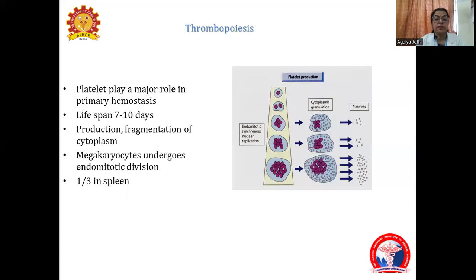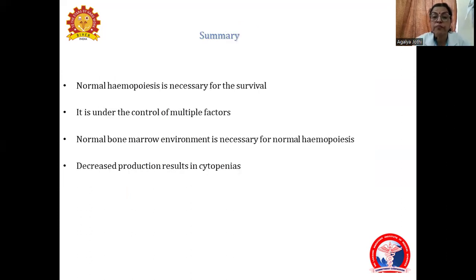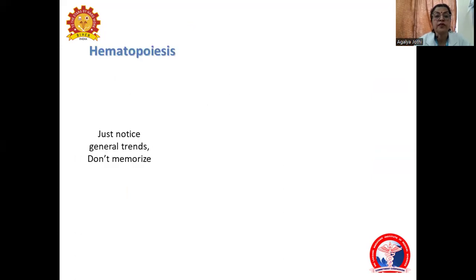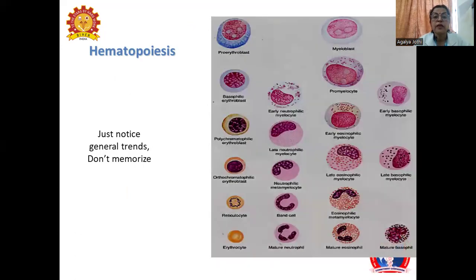Thrombopoiesis begins with megakaryocytes. The megakaryocyte undergoes endomitotic division and then gives rise to platelets. So in summary, normal hematopoiesis is necessary for survival. It is under the control of multiple factors. A normal bone marrow environment is necessary for normal hematopoiesis, and decreased production leads to anemia. This picture gives us a summary of the different cells.